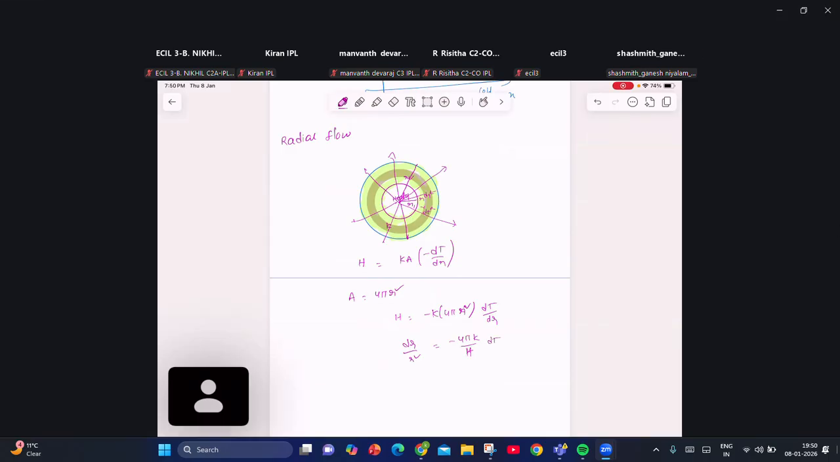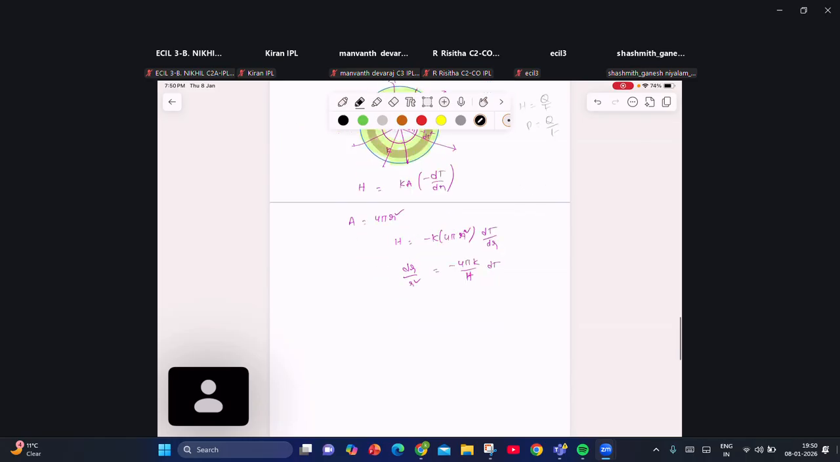H is the power of the heater. Power means what? Heat energy supplied per unit time. We are going to call it the power of the heater. Let it be H. The rate of flow of heat coming from the heater is H. H is nothing but Q by T. Q by T is the power of the heater, which is constant for the given heater.